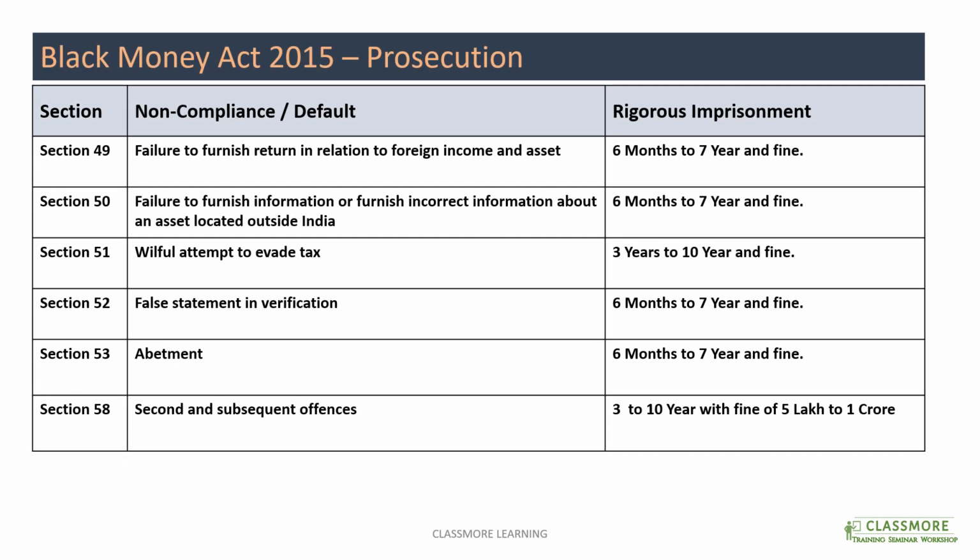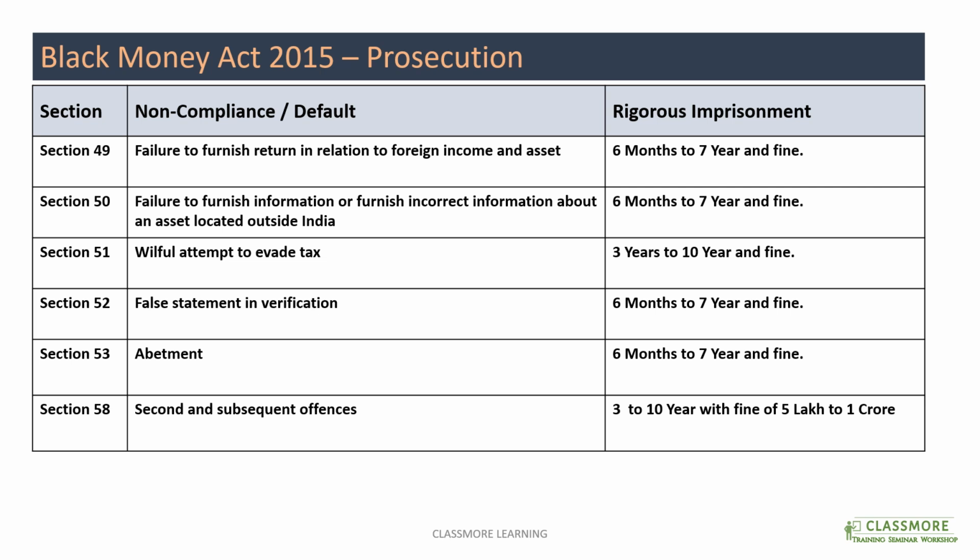Finally, coming to the prosecution part, there are provisions related to rigorous imprisonment as well under this act. For example, section 49 talks about if you're not able to furnish the return, and section 50 talks about if you've furnished it but you have not given the correct information, then imprisonment could be 6 months to 7 years along with the fine.